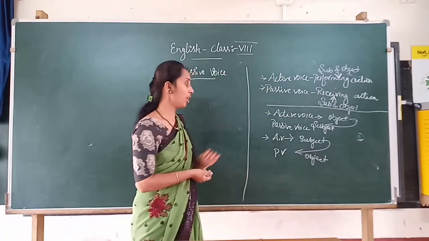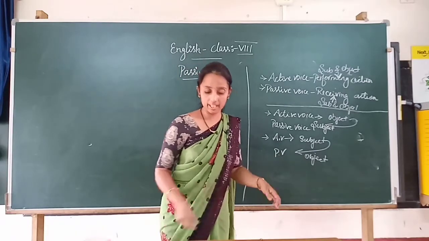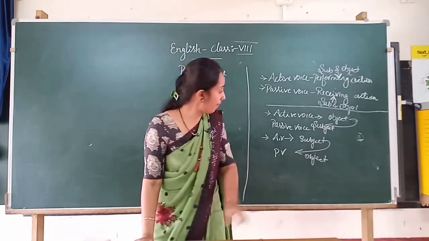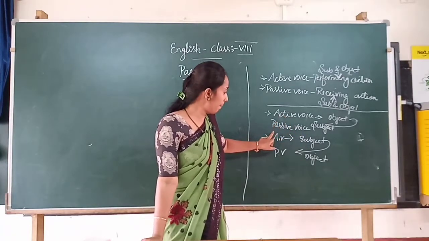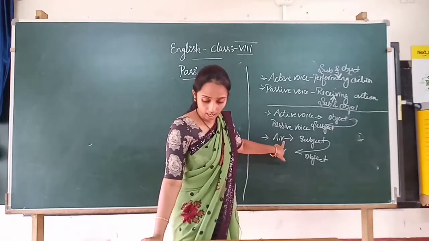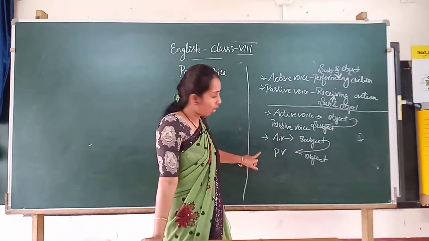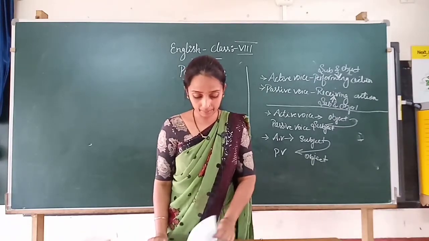Is it clear? So it is an interchange of subject and object. I'll read once again. The object of an active voice becomes the subject of the passive voice, and the subject of an active voice becomes the object of a passive voice. Clear?